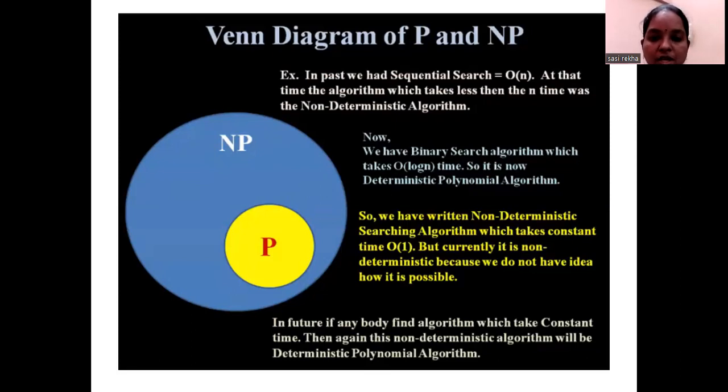In future, if you think of the binary search algorithm, it takes order of logarithmic time, right? So maybe in future, if some better algorithm comes, it will take better than this logarithmic time, right? We cannot predict it. So it may be non-deterministic now, and in future it may become a deterministic algorithm. So based on research and the solution, the algorithm class may vary.